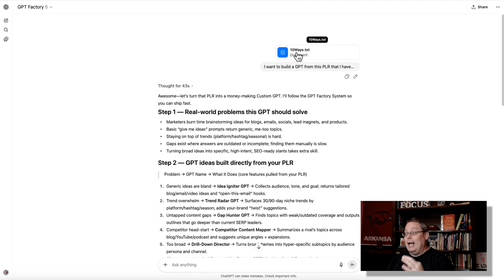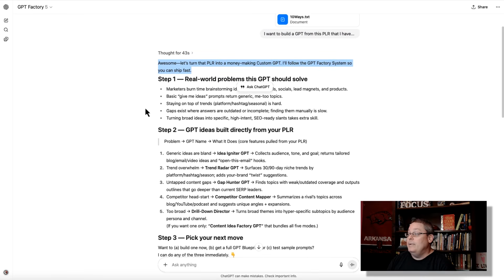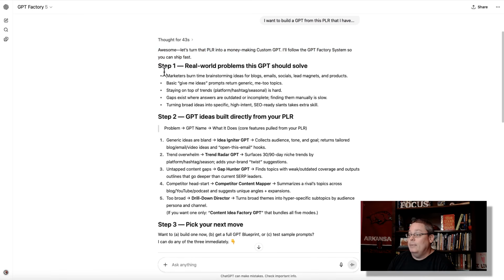Now I've loaded that 10ways.txt, that PLR, up into this GPT Factory, and I said I want to build a GPT from this PLR that I have. Awesome, let's turn that PLR into a money-making custom GPT. I'll follow the GPT Factory system so you can ship it fast.